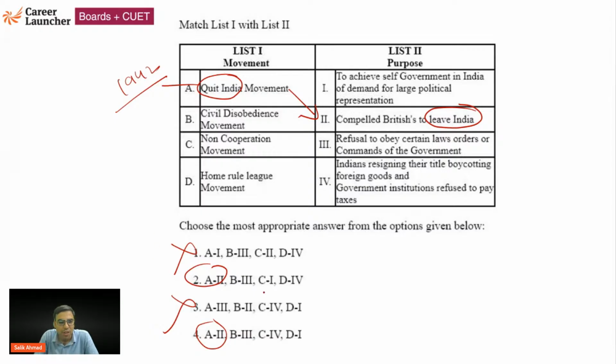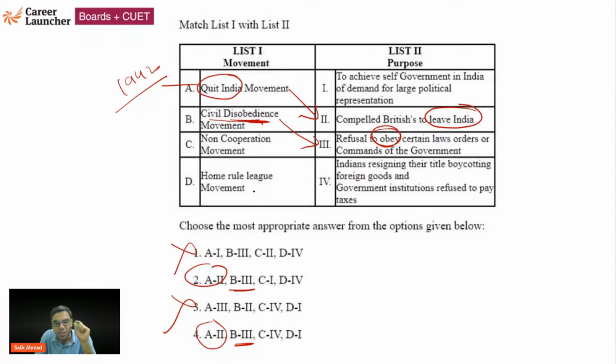ठीक है? अब देखो A का 2 है, B का 3 दोनों में. If you don't know B का 3, what does civil disobey mean? I will not listen to you. Refusal to obey. Disobey करना. Civil disobedience. I will not obey the laws. So this is B का 3. अब देखो और से.